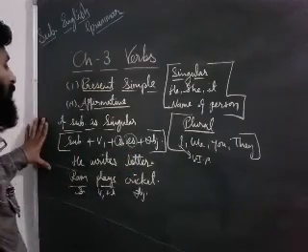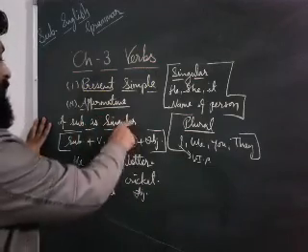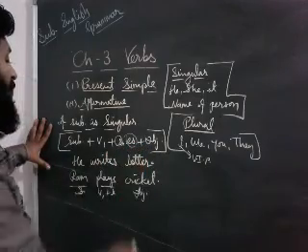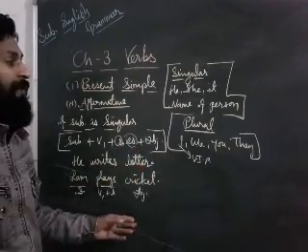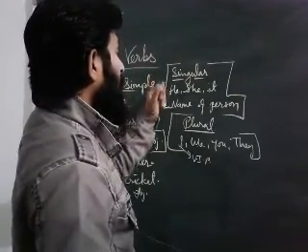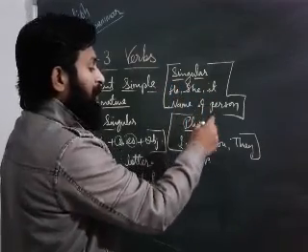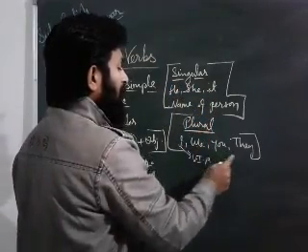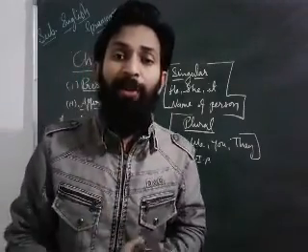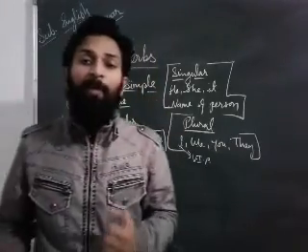Dear students, it's about the affirmative sentence in case the subject is singular. If the subject is singular, then you have to write subject plus verb first form plus s or es plus object, like he writes a letter, Ram plays cricket. That type of rule you have to follow. Dear students, take a screenshot of that. You have to write that in your notebook. Singular subjects are he, she, it, name of a person, and plural subjects are I, we, you, they. Because of that you can learn tenses easily. At first you have to have knowledge about which subject is known as singular and which subject is known as plural.